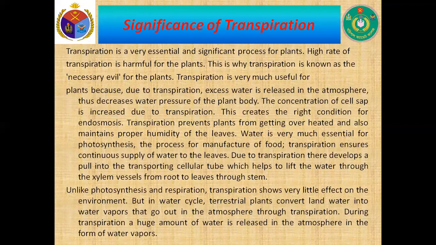Transpiration is very much useful for plants because due to transpiration, excess water is released into the atmosphere, thus decreasing water pressure of the plant body. The concentration of cell sap is increased due to transpiration. This creates the right condition for endosmosis. Transpiration prevents plants from getting overheated and also maintains proper humidity of the leaves.